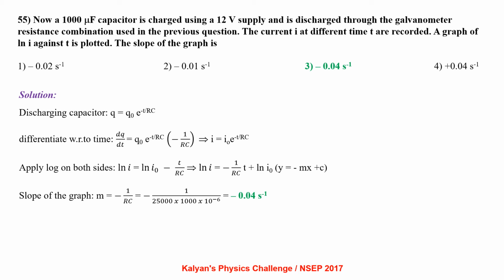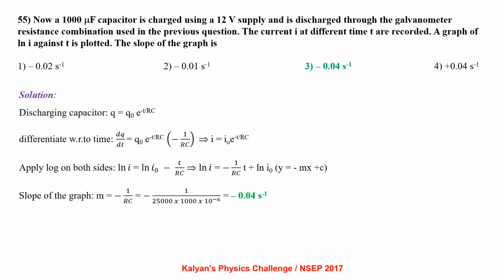The slope of the graph: for a discharging capacitor, Q equals Q naught e power minus t by RC. Differentiating with respect to time, dq by dt equals Q naught e power minus t by RC into minus 1 by RC, which gives us I equals I naught e power minus t by RC. Applying log on both sides, ln I equals ln I naught minus t by RC.